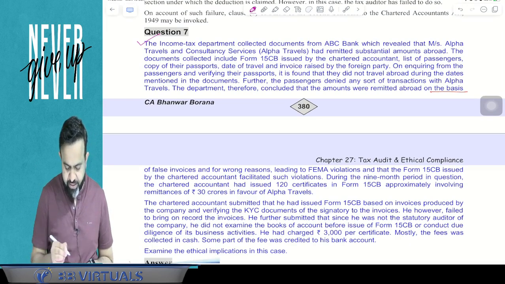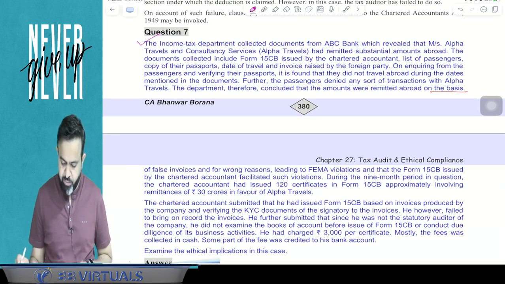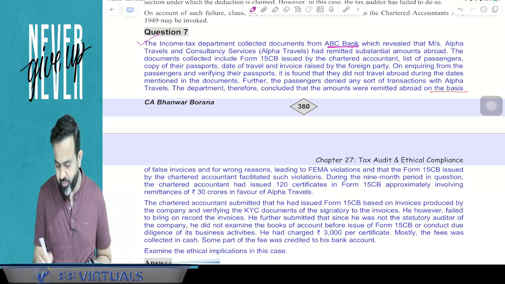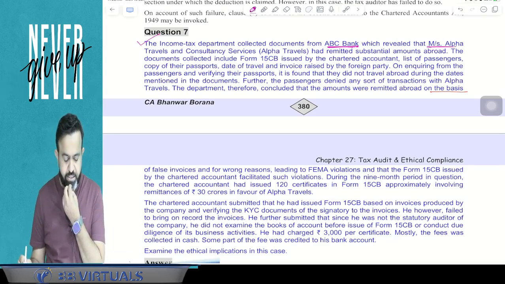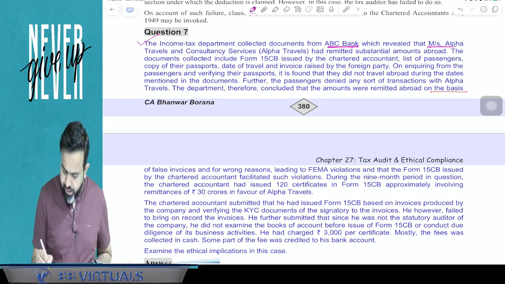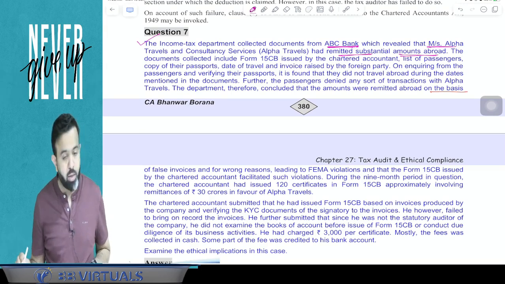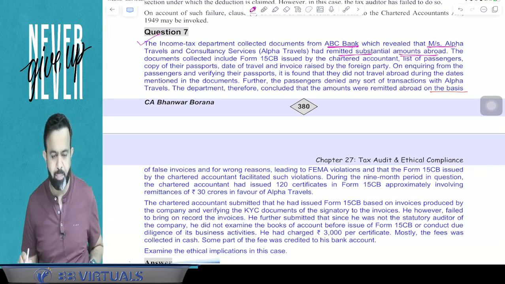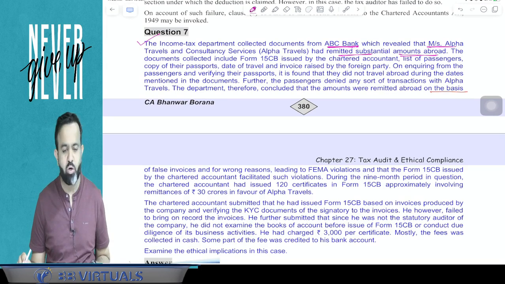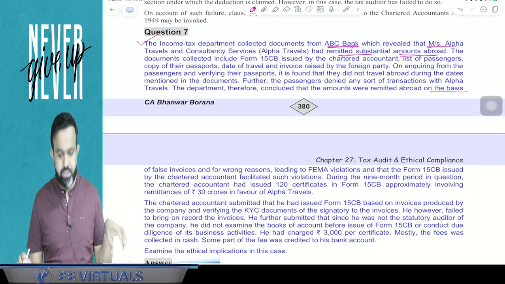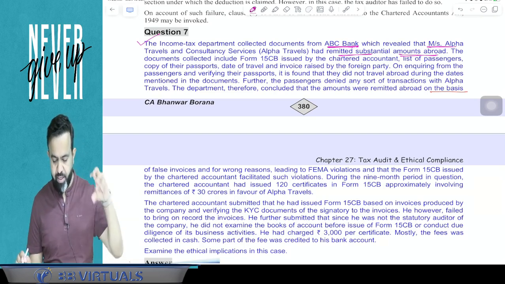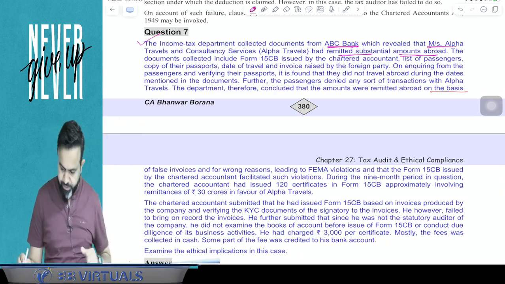Question number 7 says that the income tax department collected some documents from ABC Bank which reveal that Messrs. Alpha Travels and Consultancy Service, that is Alpha Travels, had remitted a substantial amount abroad. So from the bank, the income tax department got some information that there is one Alpha Travels and Consultancy Service, they have remitted some amount outside India.